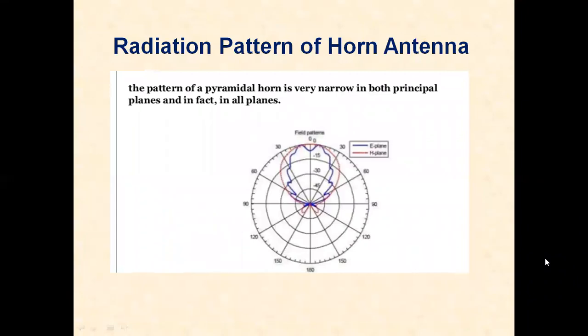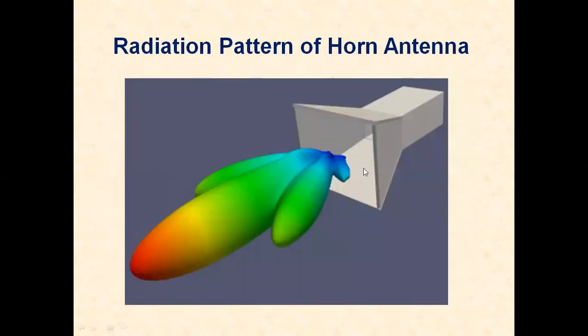The radiation pattern of a horn antenna is a directional pattern. The pattern of the pyramidal horn is very narrow in both principal planes and in fact in all planes. So the radiation is towards the parabola structure. A strong radiation comes from the mouth of the horn antenna, and these spherical waves striking the parabola structure will be reflected by the parabola, making them into plane wavefronts.